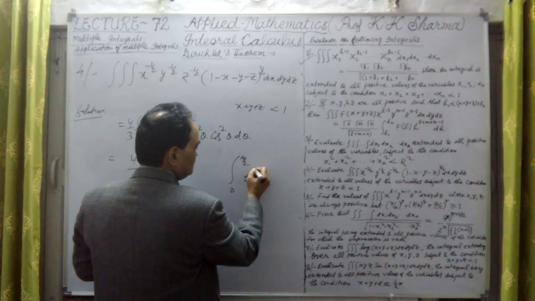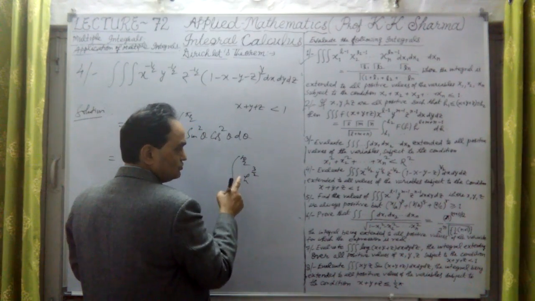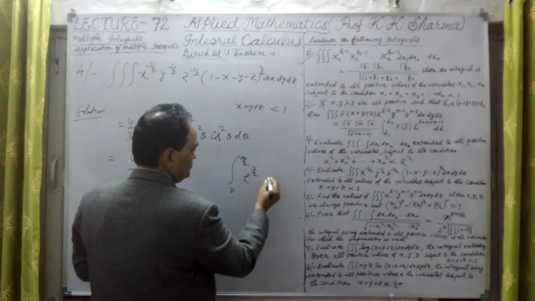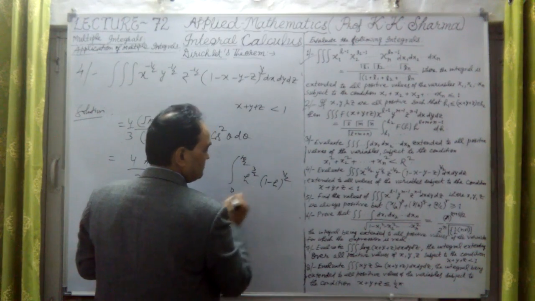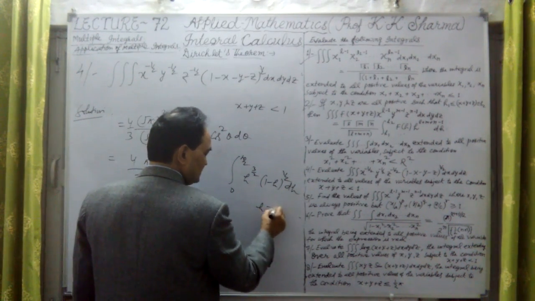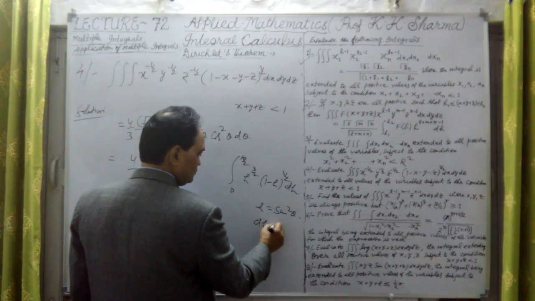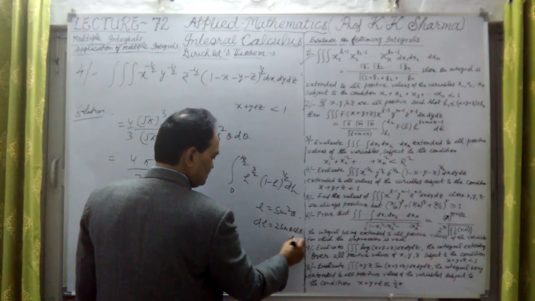It was here h raised to power 3 by 2, right? There 1/2 plus 1/2 plus 1/2, 1 and a half, that is 3 by 2. Into this is 1 plus h, 1 minus h to the power half into dh. It was there. We substituted here h equal to sin square theta, I'm sorry, dh was equal to 2 sin theta cos theta into d theta.